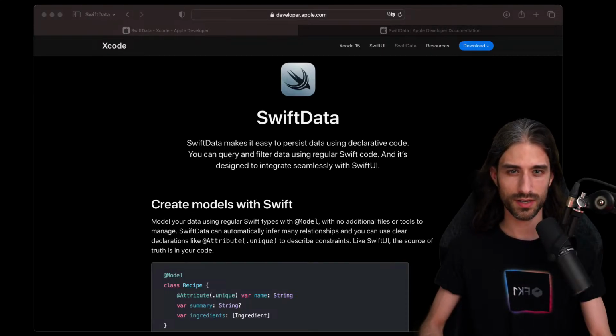Hello everyone, welcome to this live stream where we are going to explore and discover together Swift Data. So Swift Data is a new iOS framework that was announced just yesterday at WWDC 2023.